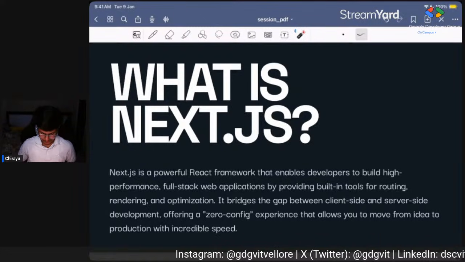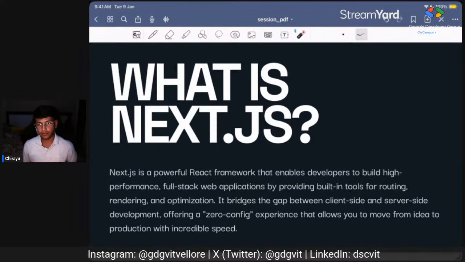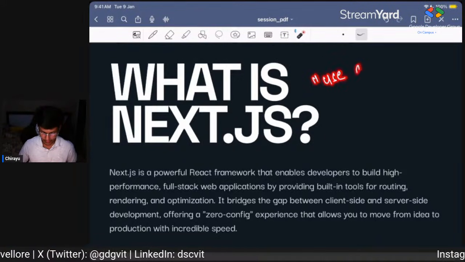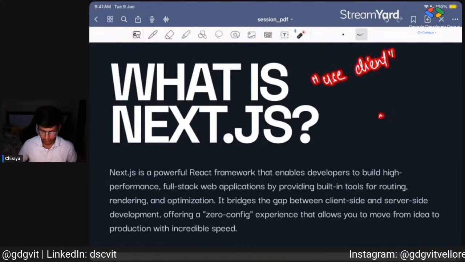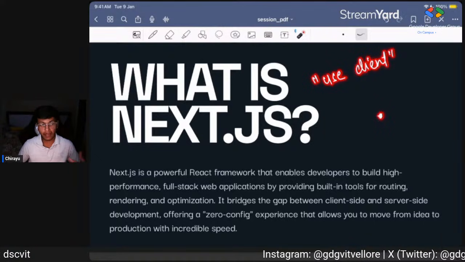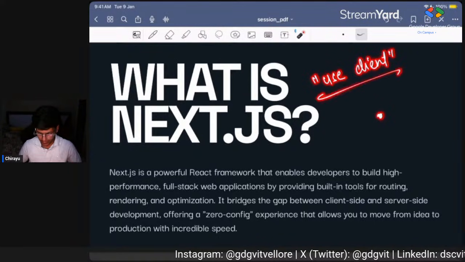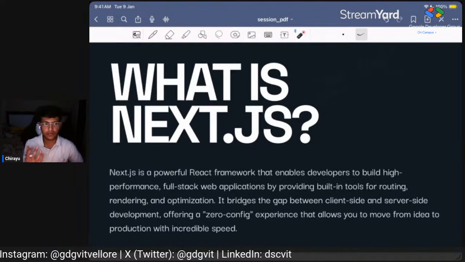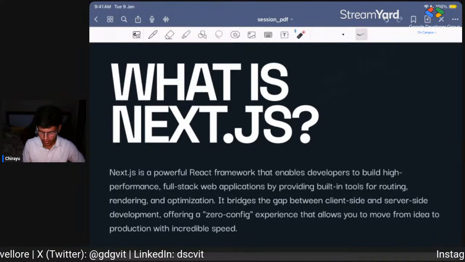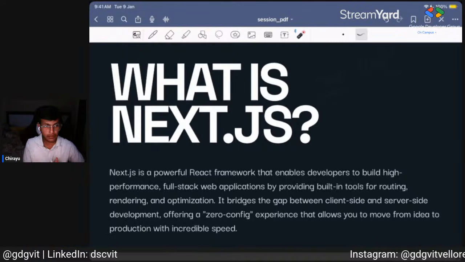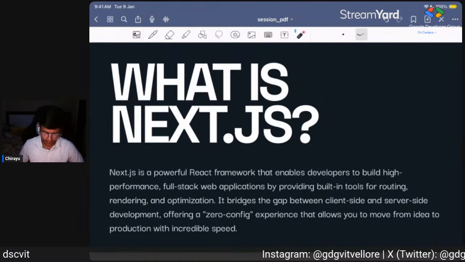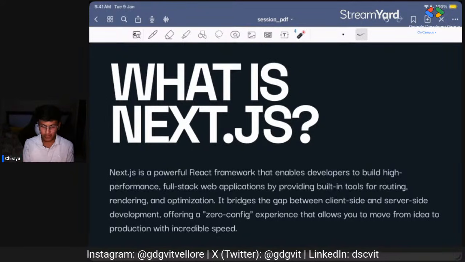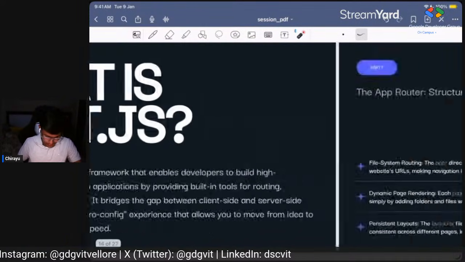Okay, so yeah, we have server side components and client side components. We use a special keyword, that is use client, when we are writing a client-side component. By default, Next.js components already use the server-side rendering technique. So by default, everything is rendered on the server side until and unless you specify that this particular component needs to be rendered in the client side. Okay, so this is basically Next.js.